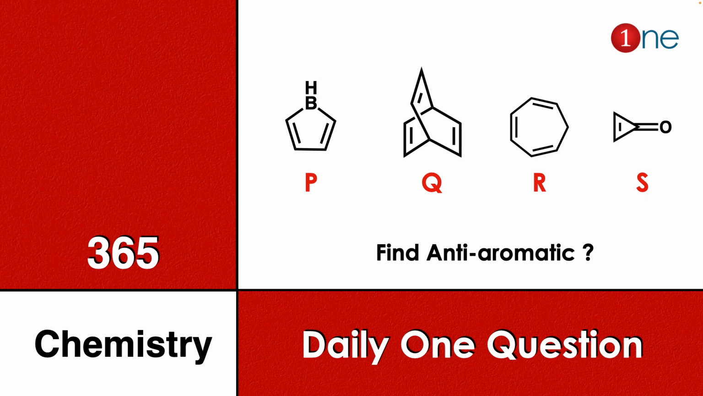Here 4 different compounds are given. P is cyclobutadiene, Q is norbornane system, R is cycloheptatriene system, and S is cyclopropenone system. You have to find among the 4 which one is anti-aromatic.